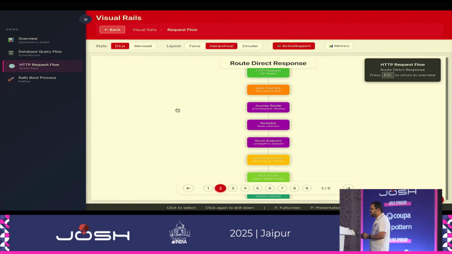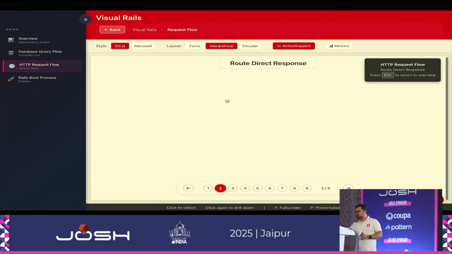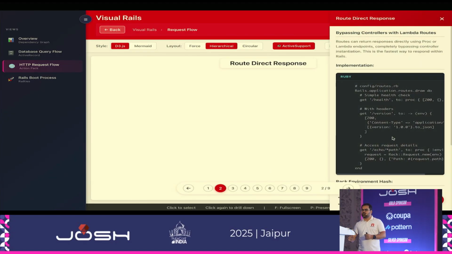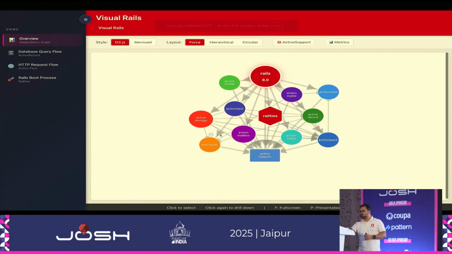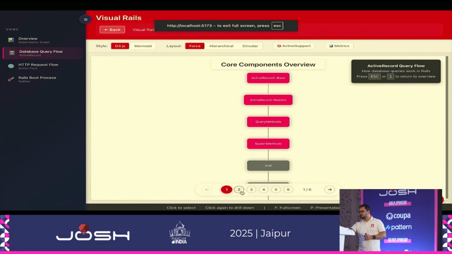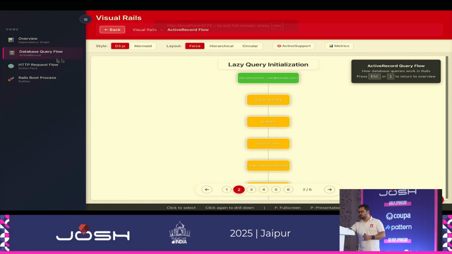The first one we have is route direct response. What we have here in the notes is that it is bypassing the controllers and Lambda functions, wherein it is simply responding from your routes file itself. So a request comes and you have routes that are simply sending the response from the routes file, right? This one. Oh, sorry. HTTP request, second position.